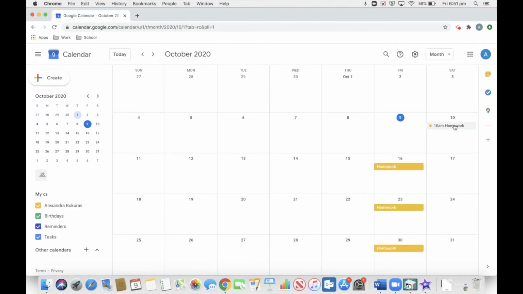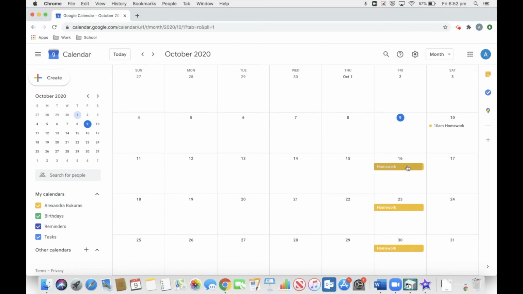As you can see, this looks a little bit differently than it does right here. The reason for that is that we set a time for this, where this event is meant to go off all day. The reason why I didn't set a time for these deadlines is because it's just that it is a deadline.